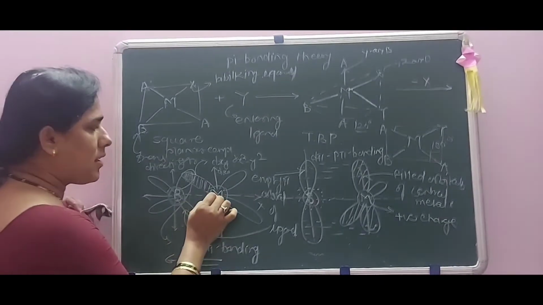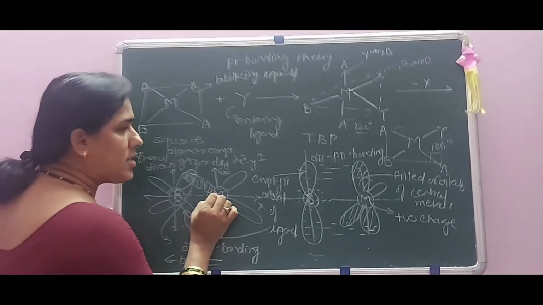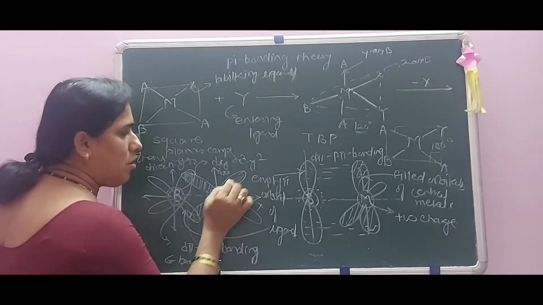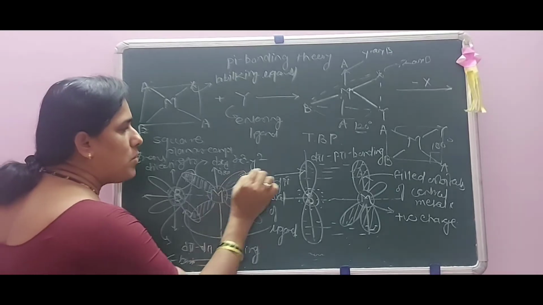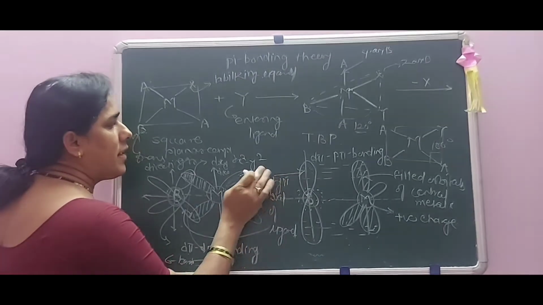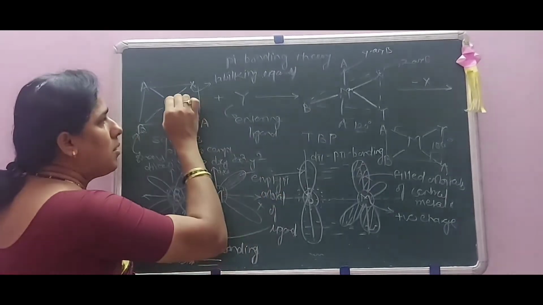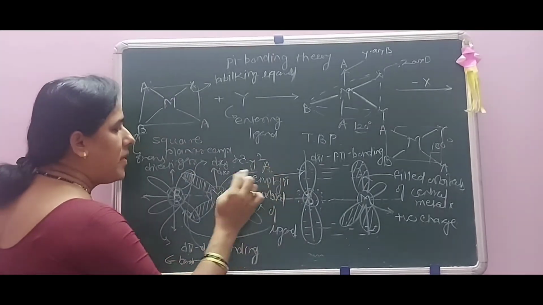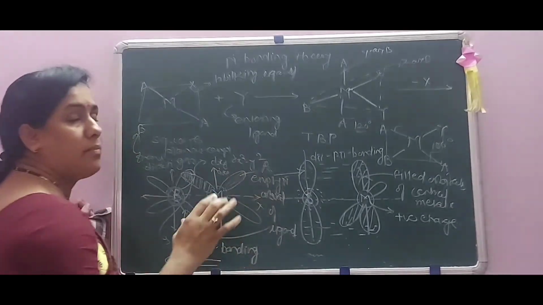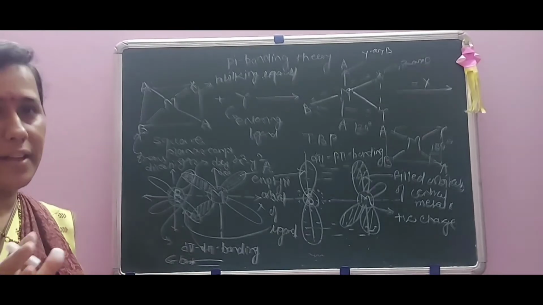When the central metal ion becomes positively charged, at the same time, whatever may be these orbitals, which are again linked to the bond, that is this distance becomes lengthened.